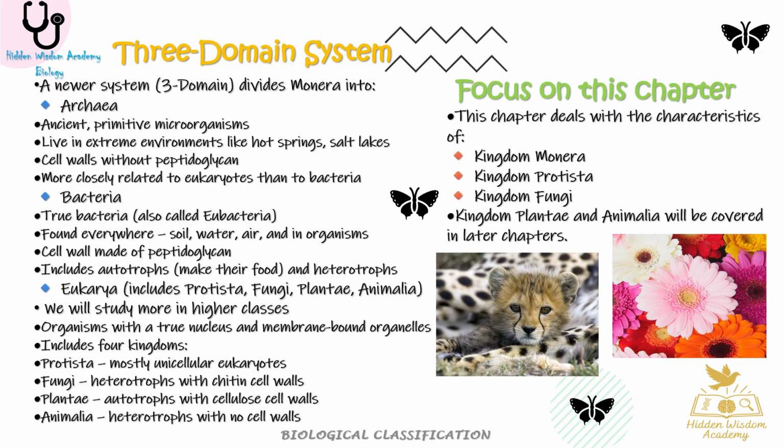In this chapter we will deal with the characteristics of 1. Kingdom Monera, 2. Kingdom Protista, and 3. Kingdom Fungi. Kingdom Plantae and Animalia will be covered in later chapters.